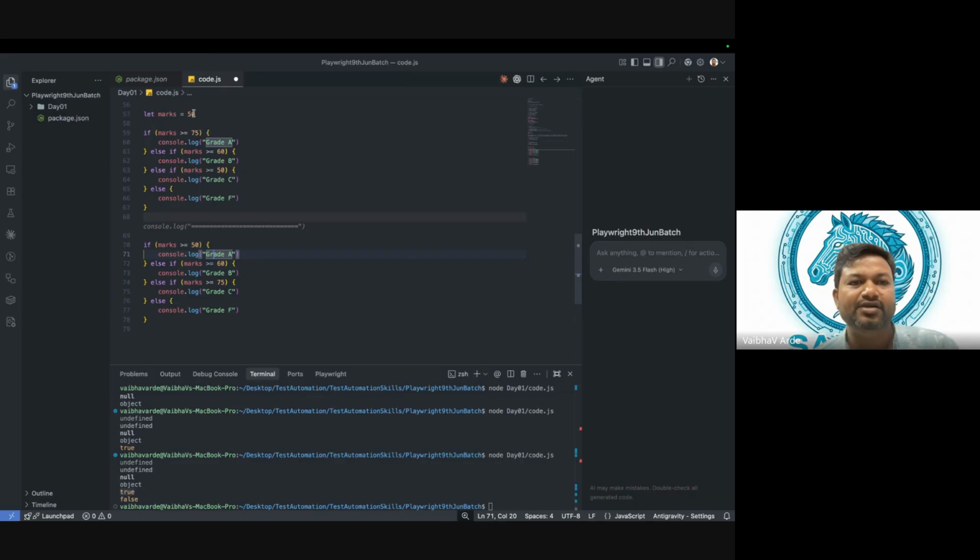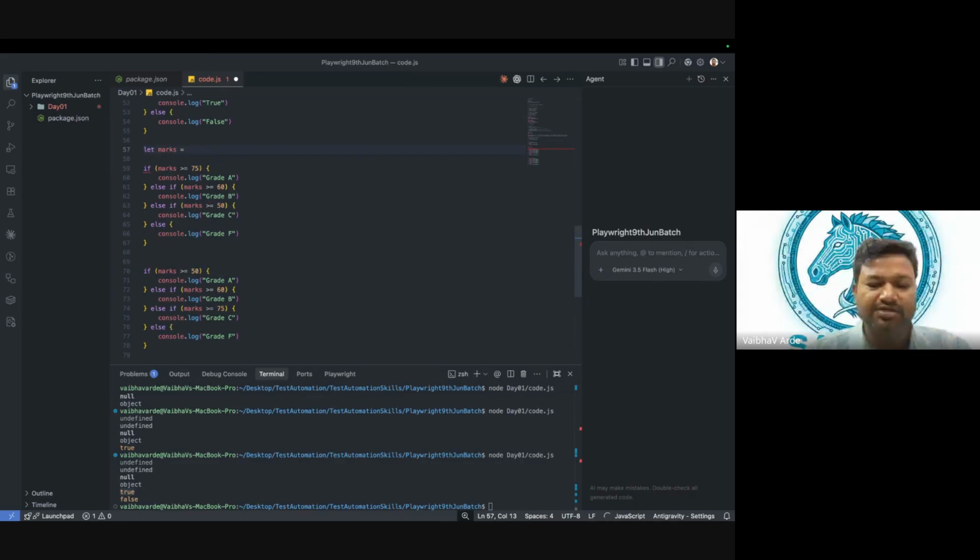Okay, let me say the marks are 75, or I will say 70. Now in this case, what will be the answer for this? Is that greater than 75? No. Then it will move to next. Is this greater than 60? Yes. That means grade B will be printed.